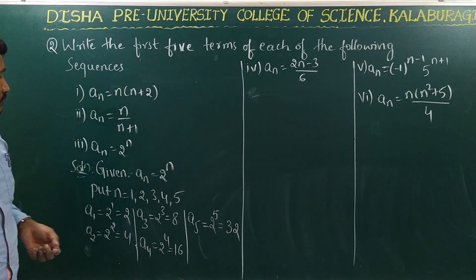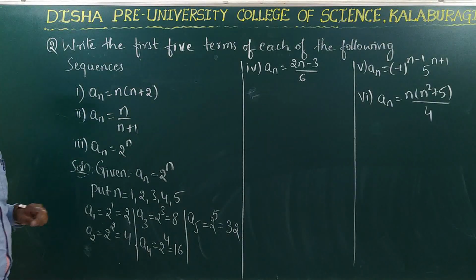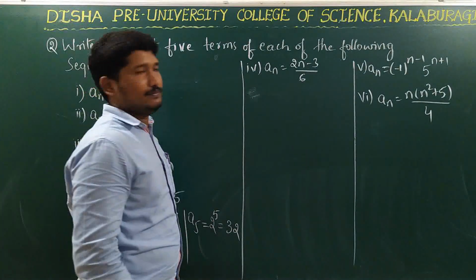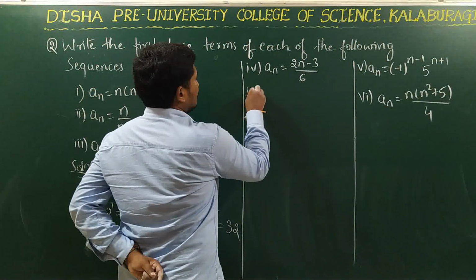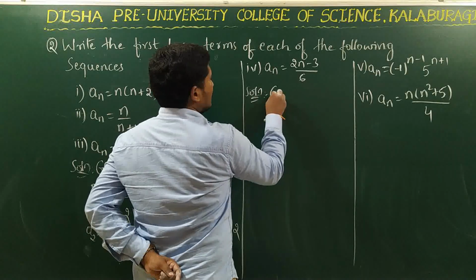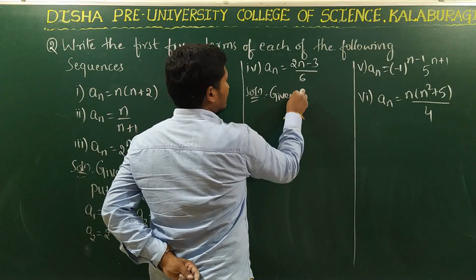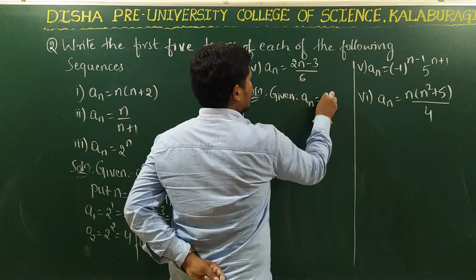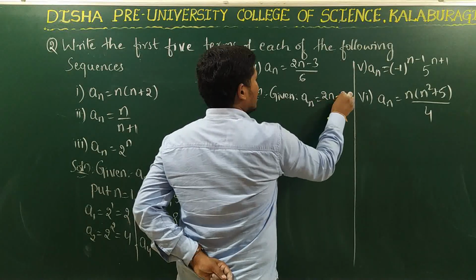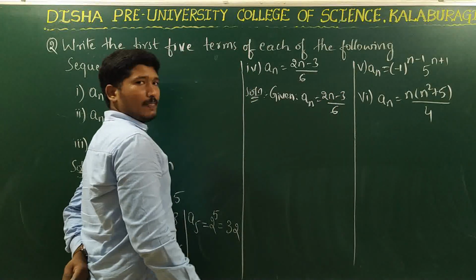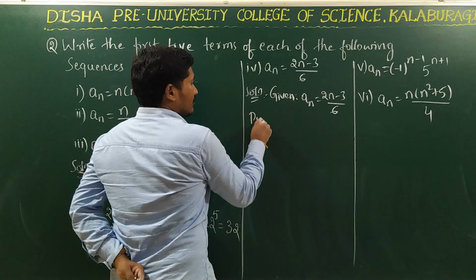Right? So let us go to the next question. Fourth, see the solution. First write as usual what is given, that is an is equal to (2n minus 3) divided by 6. We have to find the first 5 terms.